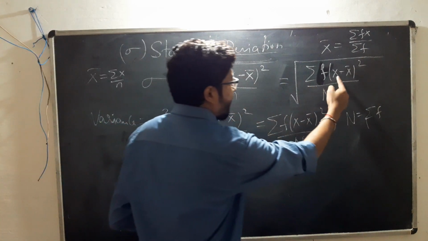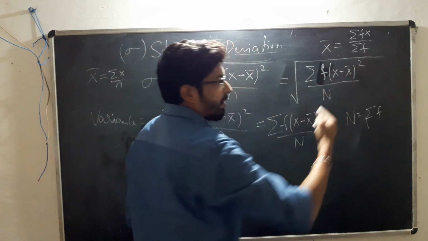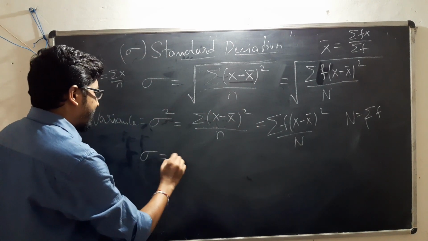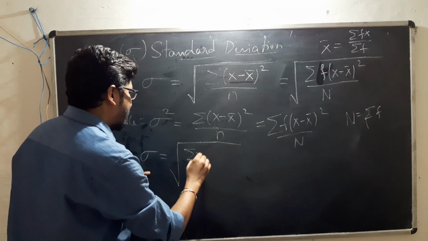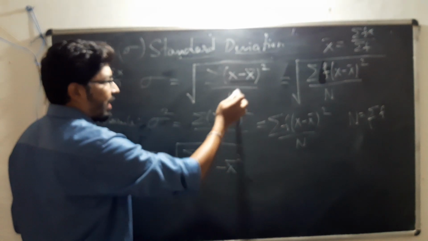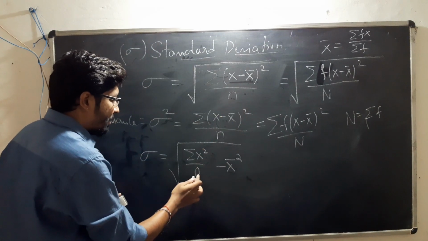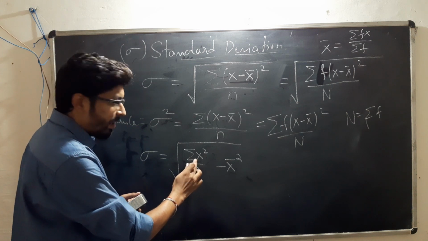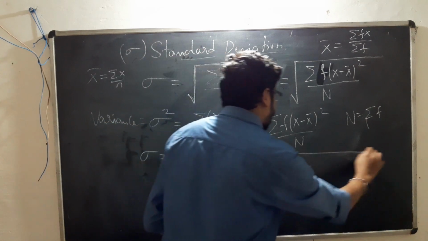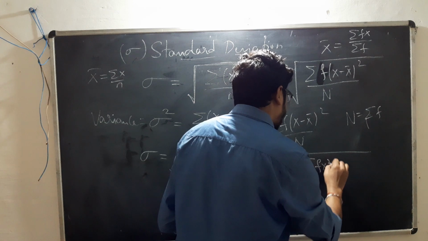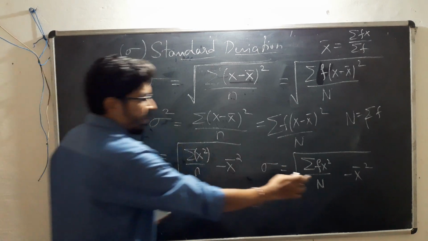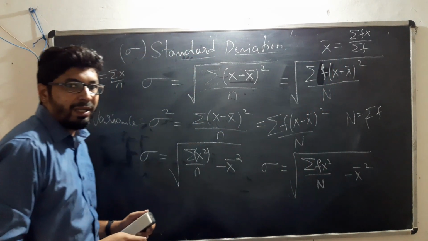The computation of x minus x bar and (x minus x bar) whole square is quite tedious here. So we can expand this formula and simplify it, and the simplified formula is sigma x square by n minus x bar square. After expansion and simplification, the n in the x bar cancels, and hence n divides only the first term, sigma x square, which is the total of x square. Similarly for frequency data, this becomes sigma fx square divided by capital N minus x bar square. Here x bar is sigma x by n; in case of frequency data, it is sigma fx by sigma f.